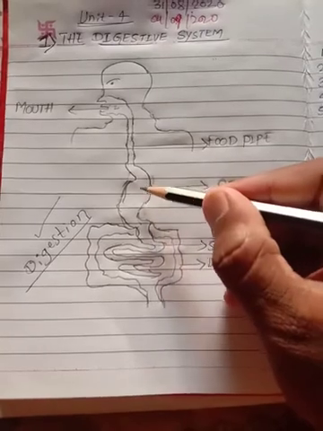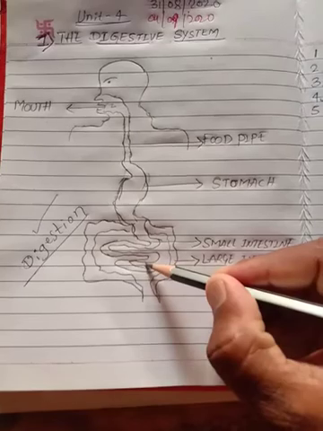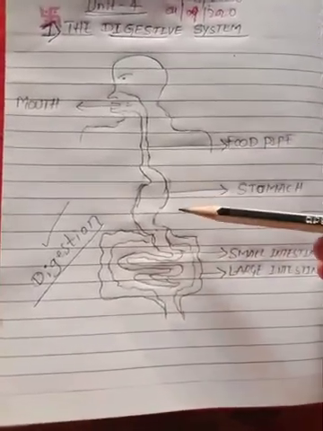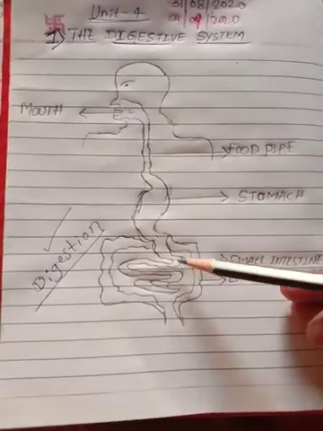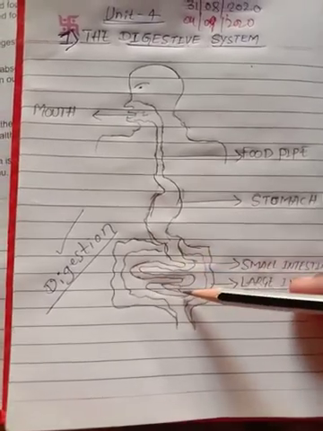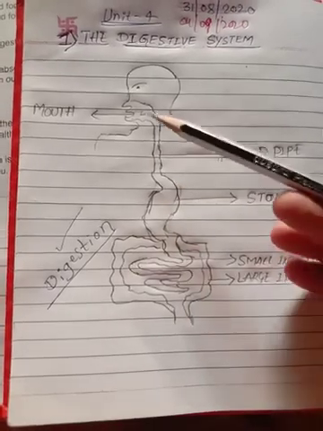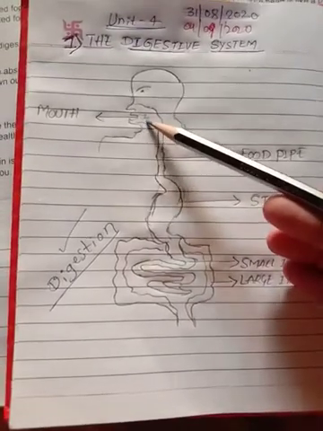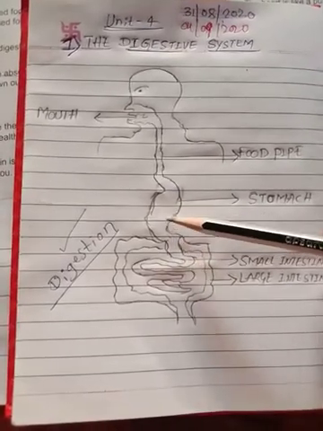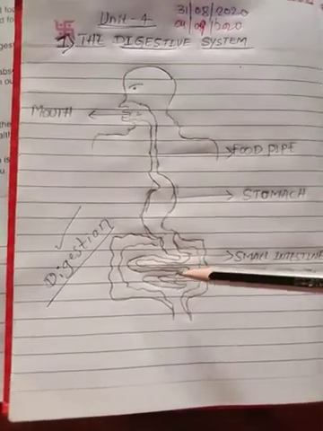From the stomach, the food goes into the small intestine. This small intestine is very important in the digestive system, because it is a very long coiled tube, and some more juice is mixed with the food here. Saliva mixes with the food in the mouth, and in the stomach one more juice is secreted. That juice mixes with the food, and one more time in the small intestine another juice is secreted and mixed with the food.